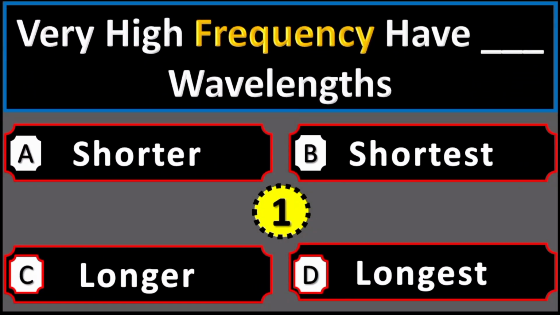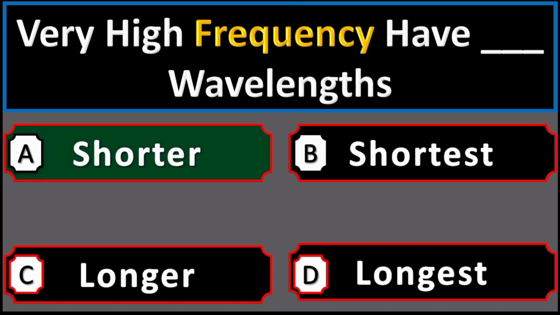Very high frequency have dash wavelengths. Option A shorter, option B shortest, option C longer, option D longest. Right option is option A, shorter wavelengths.